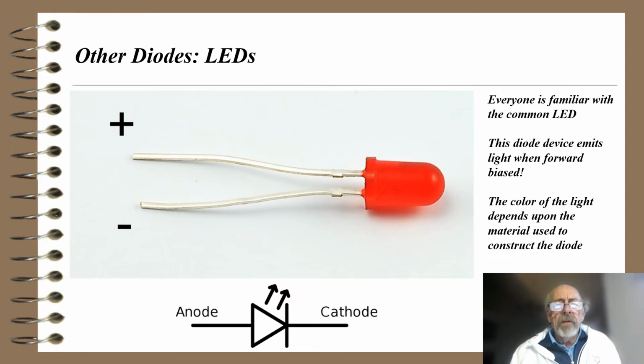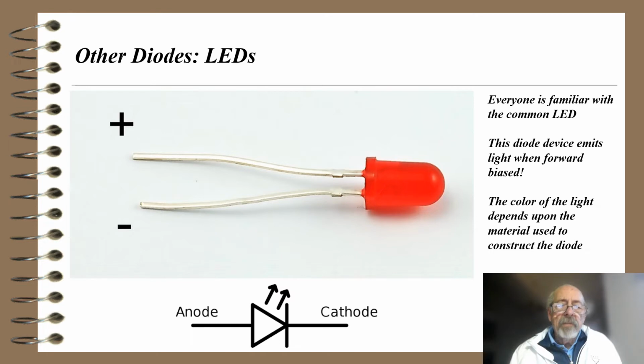What about other diodes? Well, here's the very familiar LED, and you notice that the LED has a plus and minus designation. LEDs will always have one longer lead, that's the plus lead, and the minus lead's a shorter one. Everyone's familiar with a common LED, a red one. This diode device emits light when forward biased, and of course the color of the light depends upon the material used to construct the diode.